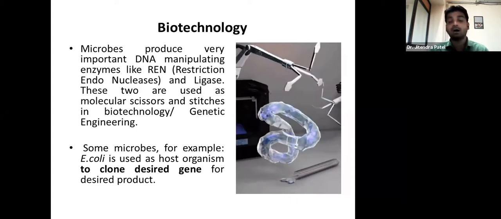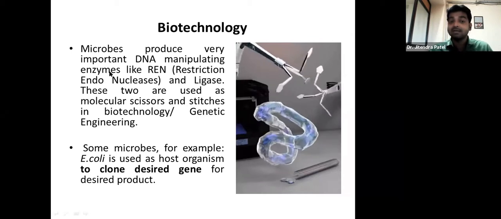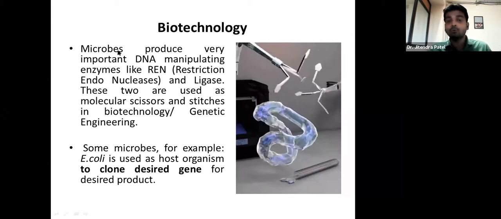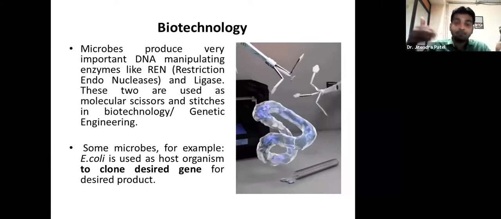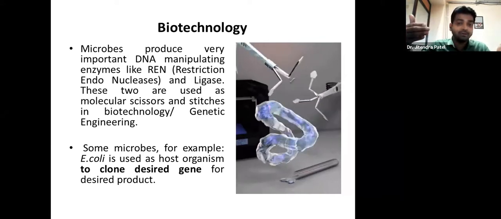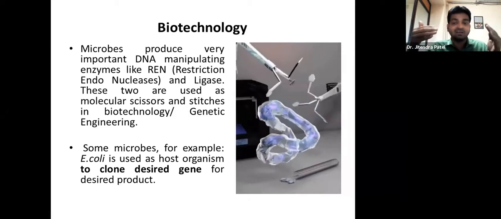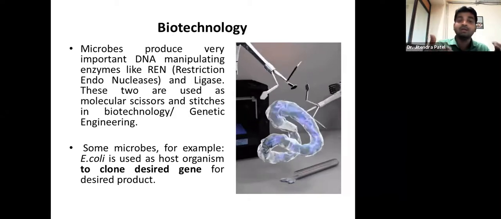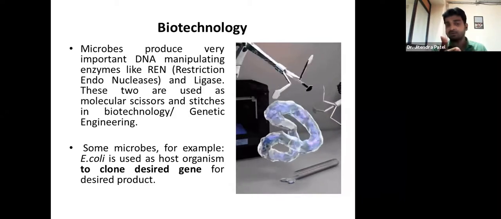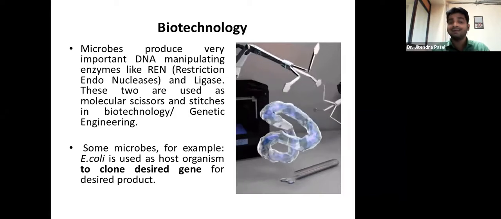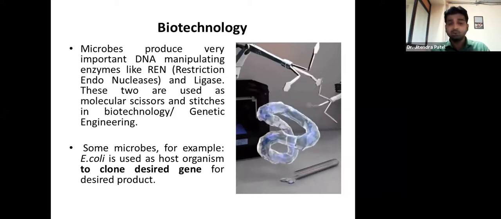That is because of microorganisms only, because these enzymes are produced by microbes. They cannot be produced by any insect or animal, or prepared in your own laboratory, because for certain things we ultimately need to depend on natural resources only. Only natural resources can give us these two enzymes, restriction endonuclease and ligase, right?